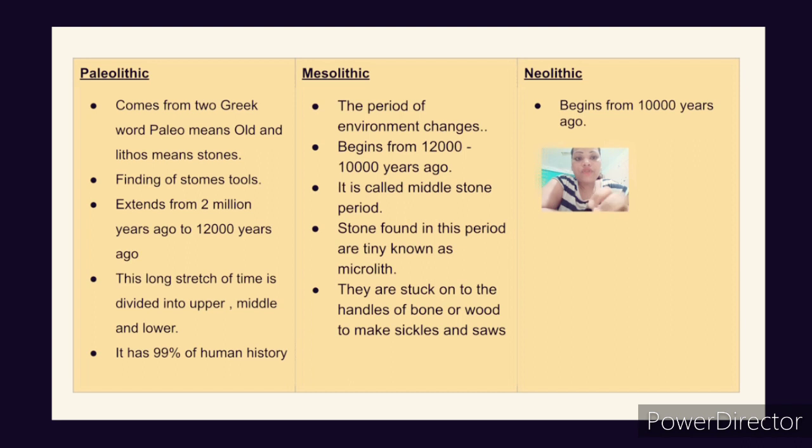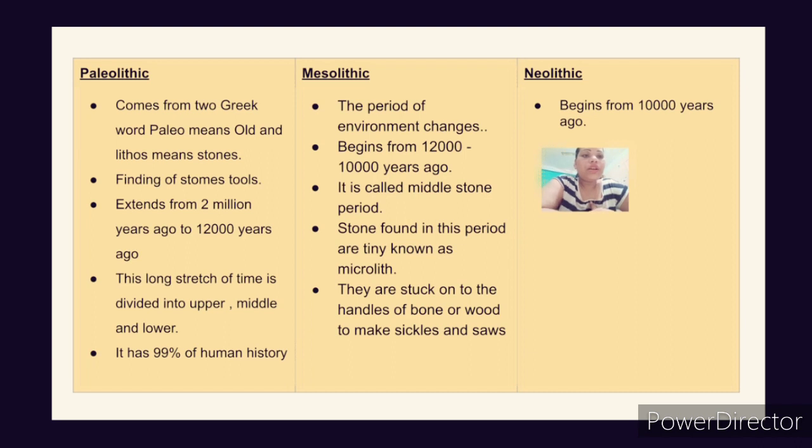This long stretch of time is divided again into three sub periods, that is upper, middle and lower Paleolithic age. And this Paleolithic age has got 99% of human history. It was a development of the humans in a more intellectual way. They started with many ideas like lighting of fire, using stone tools, carving out stones for making weapons, and also many other things. So next we have Mesolithic.